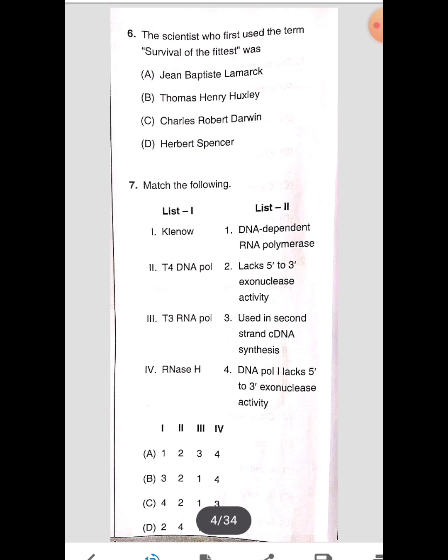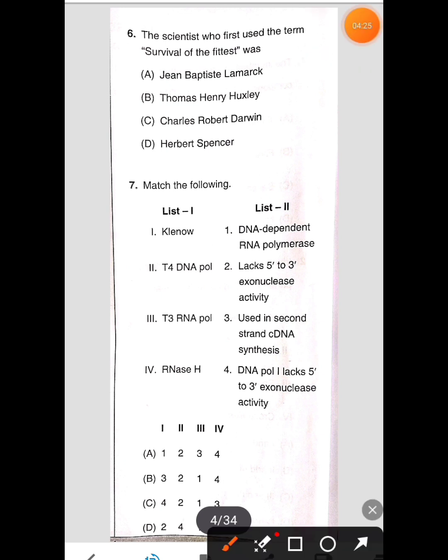The scientist who first used the term survival of the fittest was: options are Jean Baptiste Lamarck, Thomas Henry Huxley, Charles Robert Darwin, Herbert Spencer. Here we may think the correct answer is Charles Robert Darwin, but that is exactly the wrong answer. For this question, the correct answer is Herbert Spencer. Okay, so let's see the seventh one.